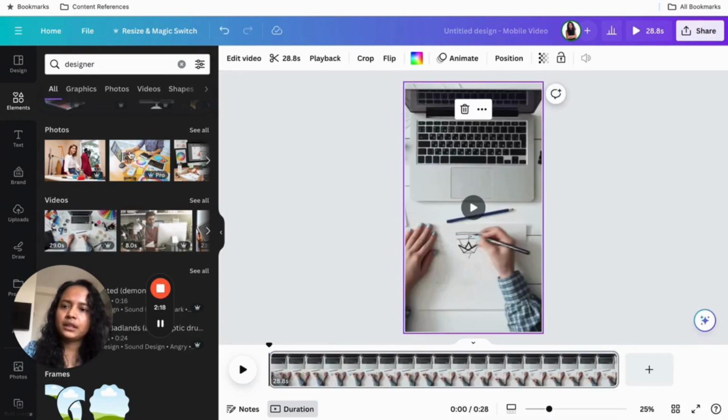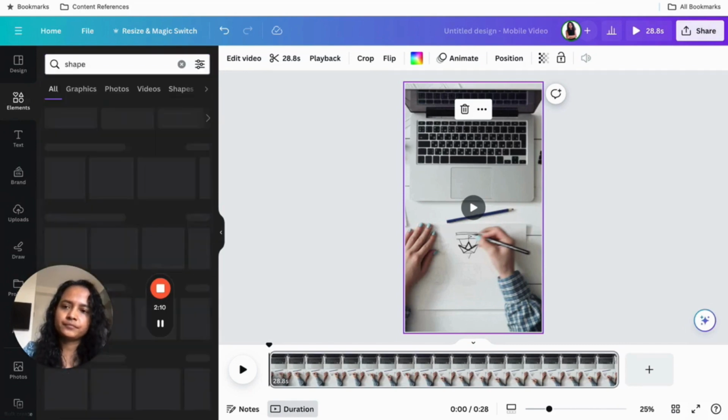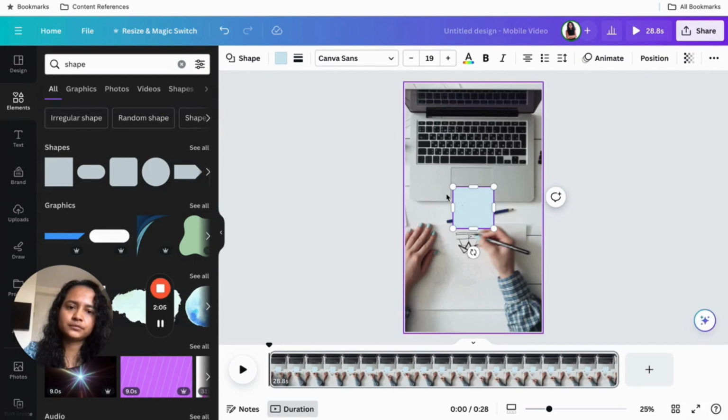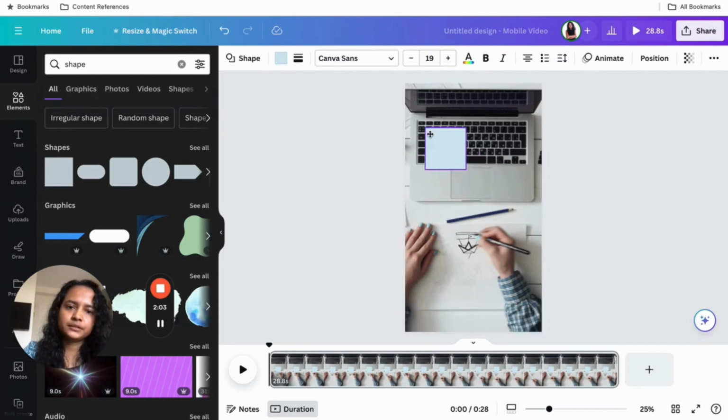All right, I'll add some shape to kind of darken the background. Let's say this is the element.